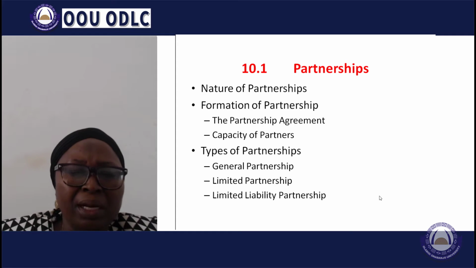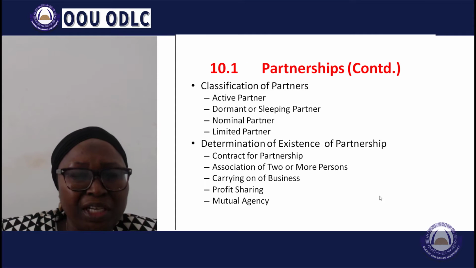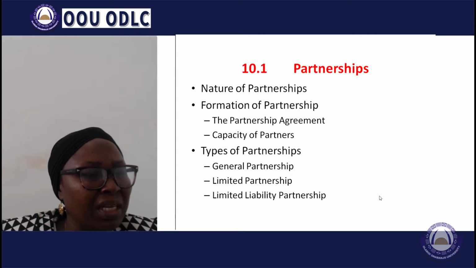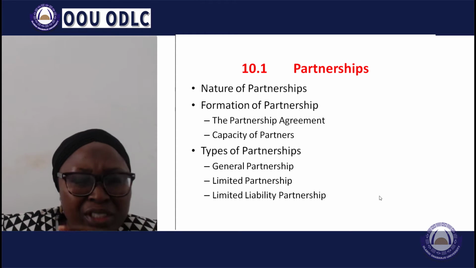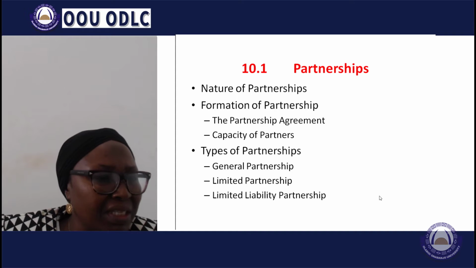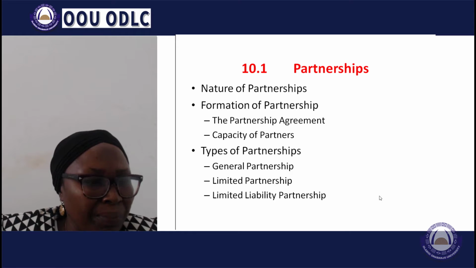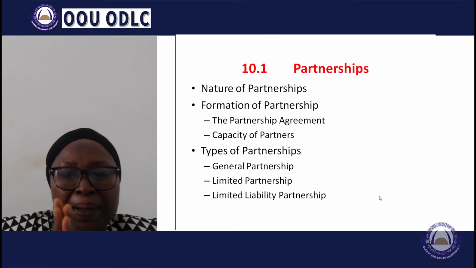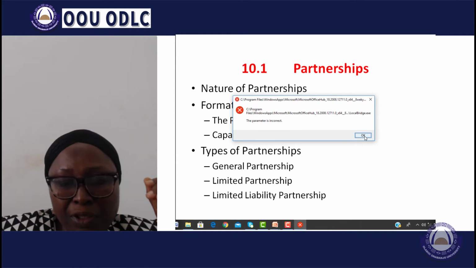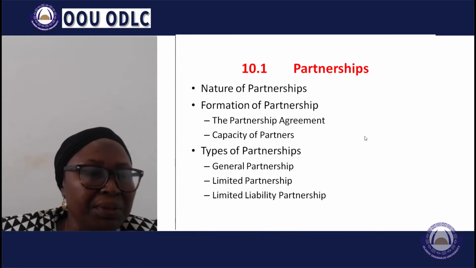We have the general partnership, the limited partnership, and the limited liability partnership. For general partnership, what it means is that the liability of the members is general. There's no distinction between the partners in the business. The partners are all liable for the debts and obligations of the partnership without limits in their liability.